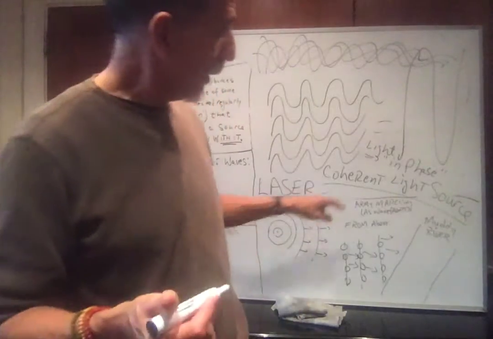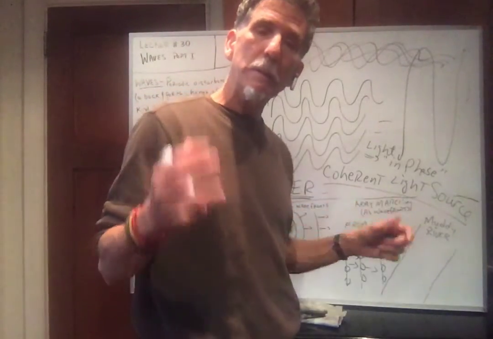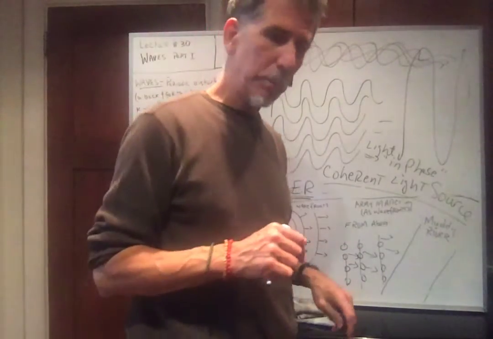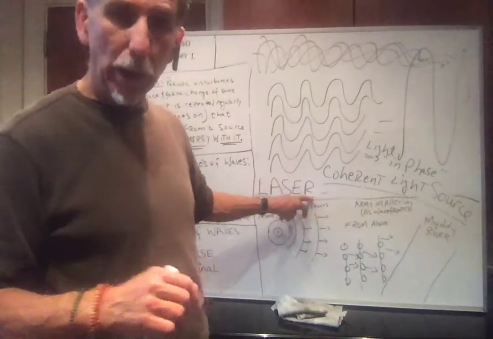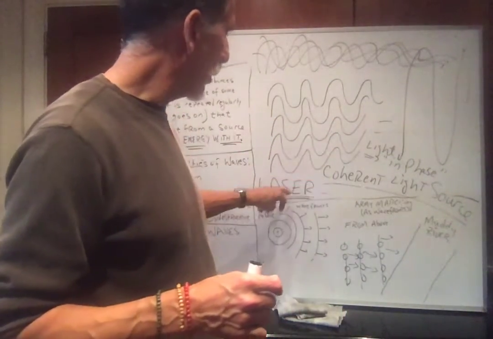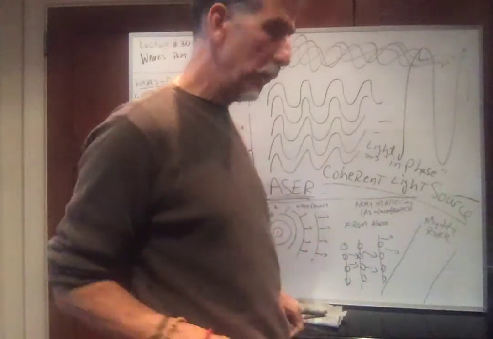It's very complicated. And who wrote the equations for a laser? Albert Einstein in 1918 or 1919, something like that. And they weren't able to build lasers till the 1960s. So a coherent light source is a laser, all the waves in phase.